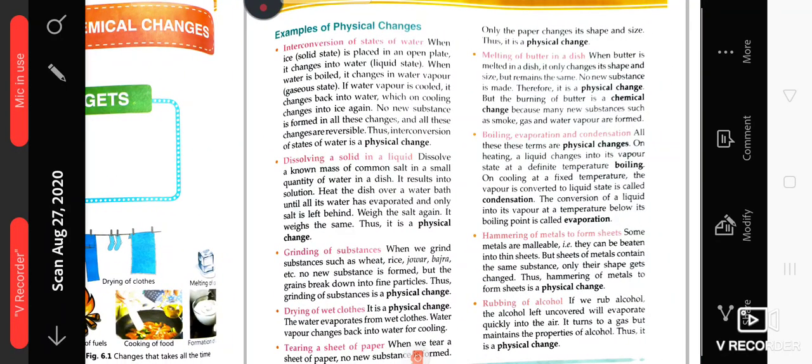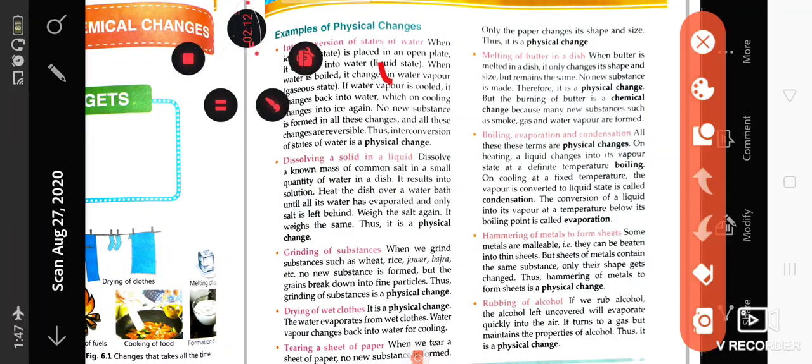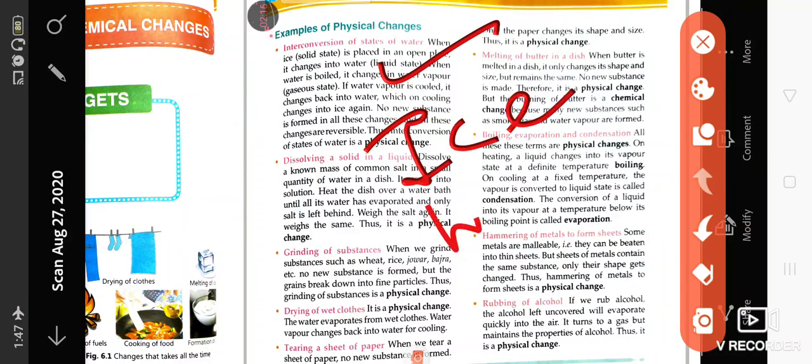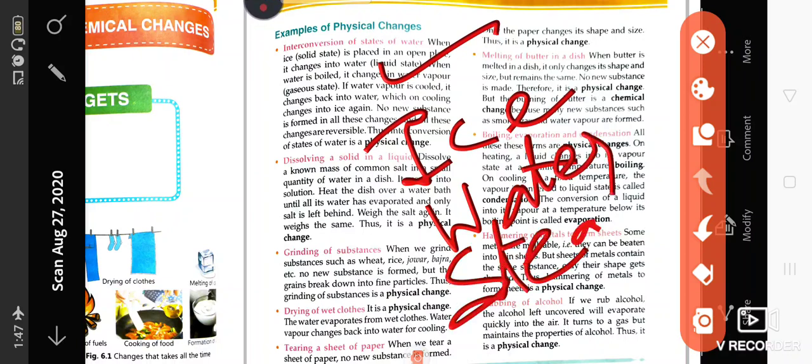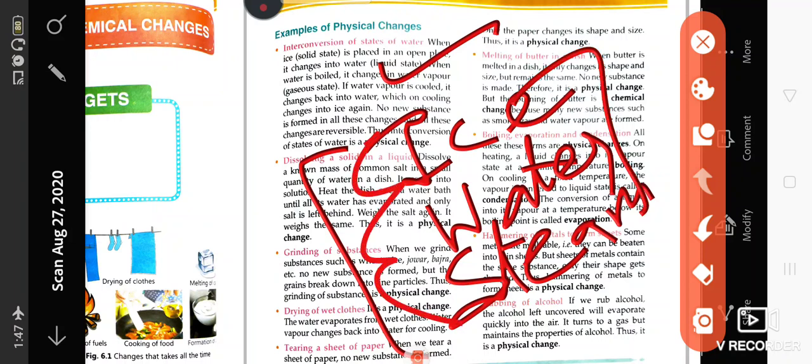Examples of these physical changes are interconversion of states of water, ice to water to steam. These all are the different forms of water which are interconvertible.